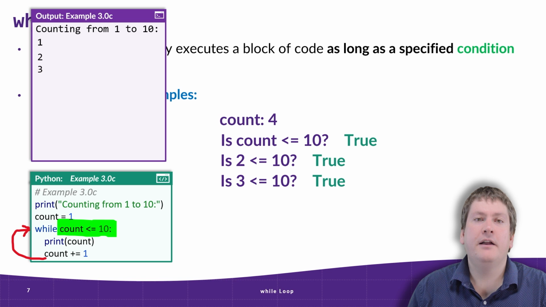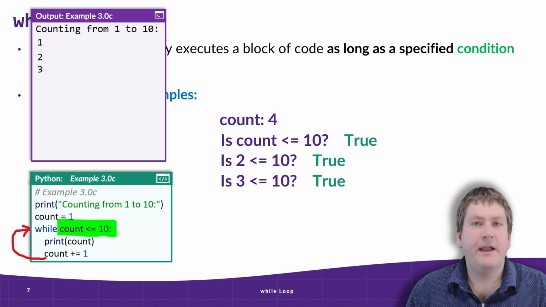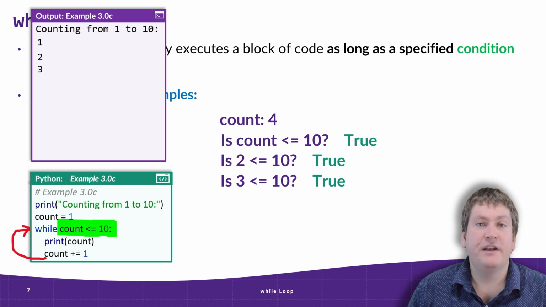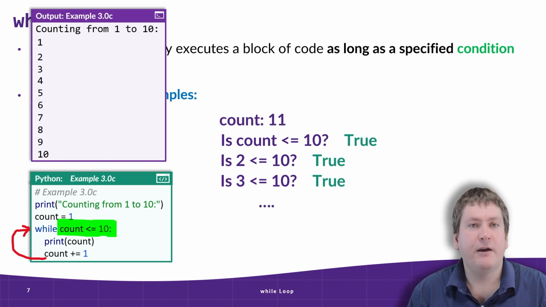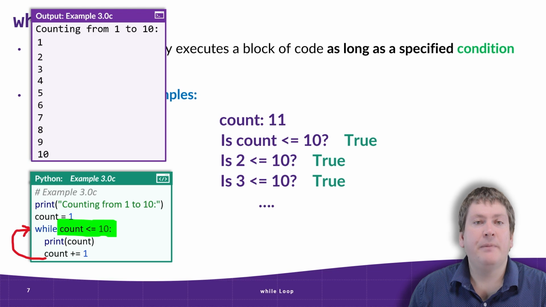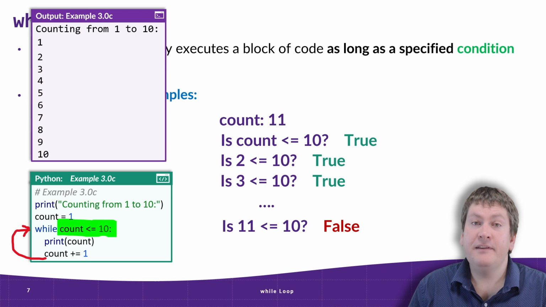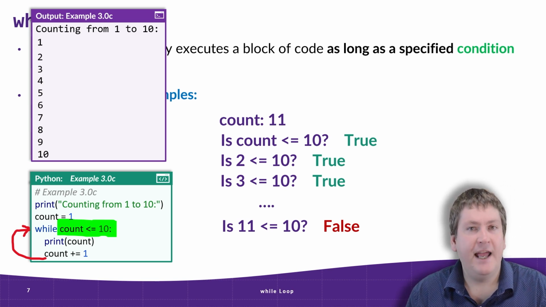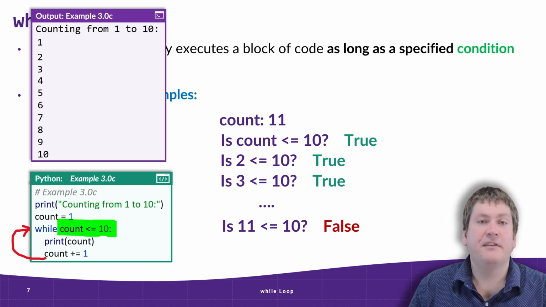And this keeps on happening. We keep going through, incrementing the value of count to 4, to 5, to 6, and printing out the value. Until eventually we get to printing out count equals 10, and then we increment count to 11. The loop restarts again, and we check the condition. But this time, the condition would be 11 less than or equal to 10, because count is equal to 11. This results in a false, and the loop terminates.